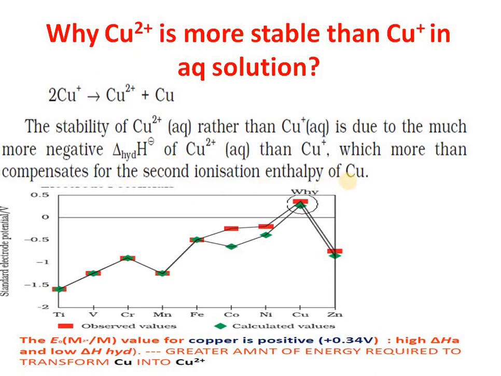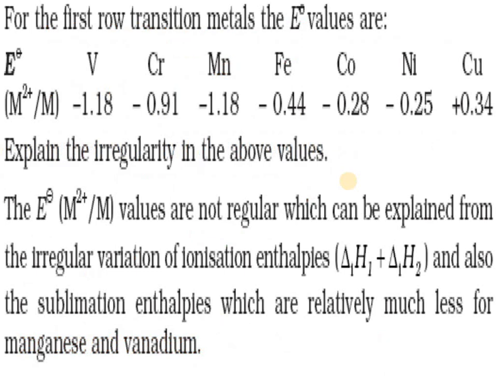So here the next point. Let us discuss the reduction values, like -1.18. There is irregularity here, these are not regular. I told you already that this value is not decided only by the ionization energy. It depends on three factors: ionization energy, atomization, and hydration, and hydration further depends on the size of the ion.